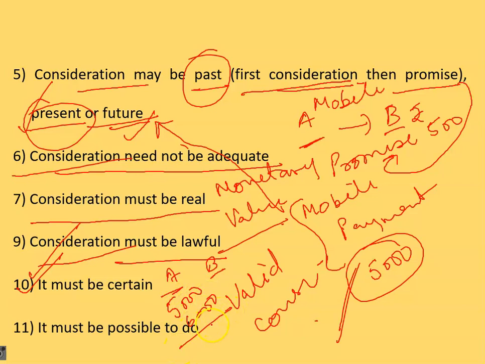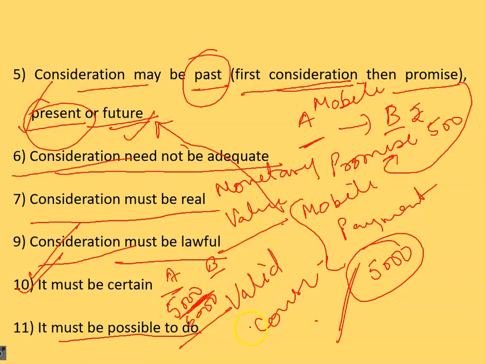So there is no certainty in it. The payment of the mobile should first be clear, first be certain, then only it will be considered valid.